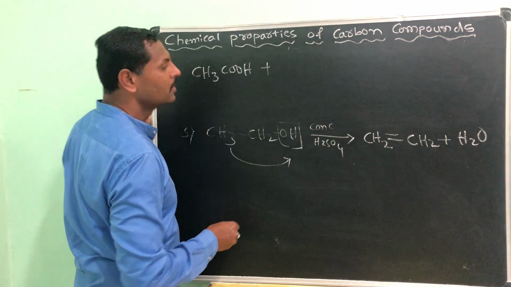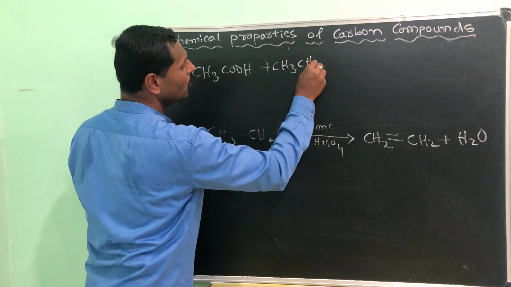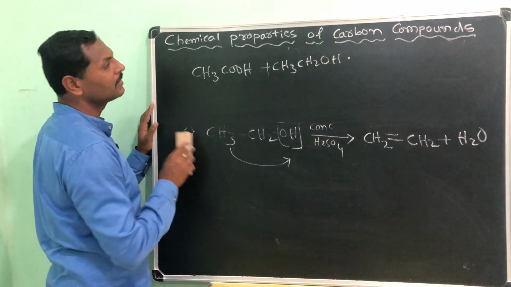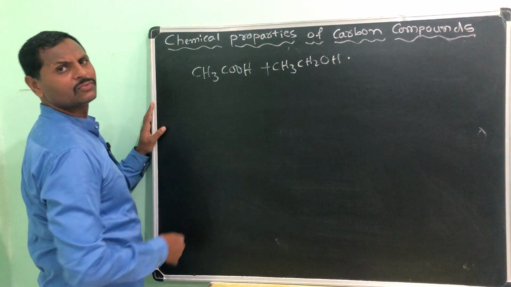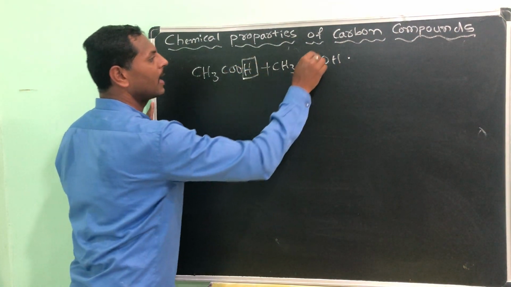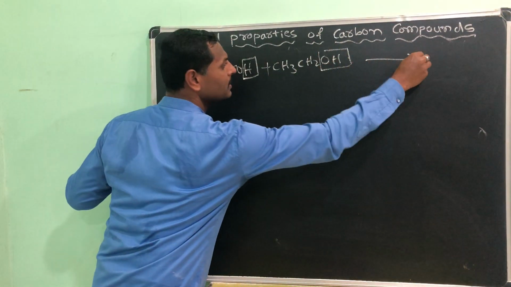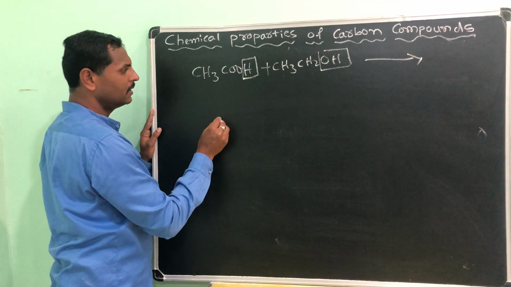Then CH3CH2OH, same thing what I have written here, that is ethanol only. Okay, what you will get, just we will see here. This is going to react with this, and water is going to form. Okay, see that reaction I will write here.